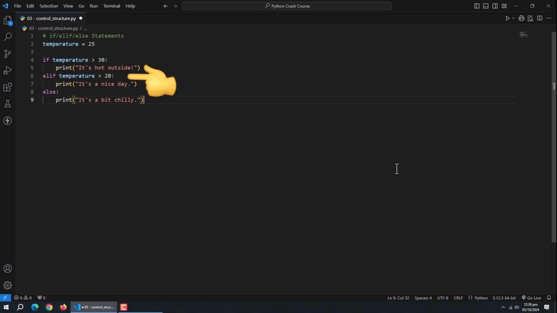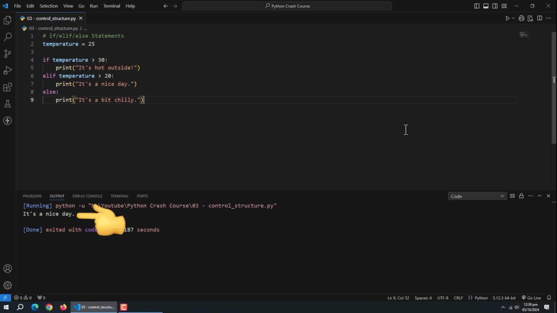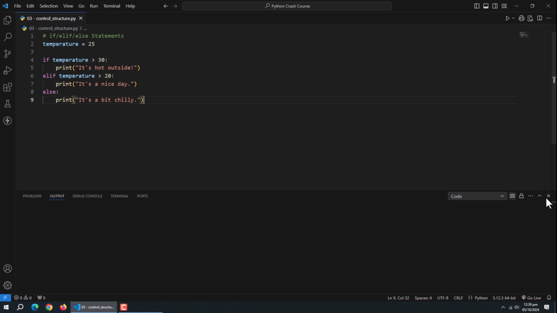code. Then we used elif statement. It is short for else if. In condition we checked if temperature is above 20, then run this block of code. At last we used else statement. It will run only if conditions do not match in if and elif blocks. In our case, elif statement is true and that code block executed. We used elif statement just to show you. You can use if-else statements, or you can also use just if statement.